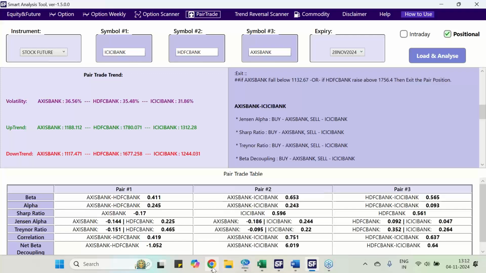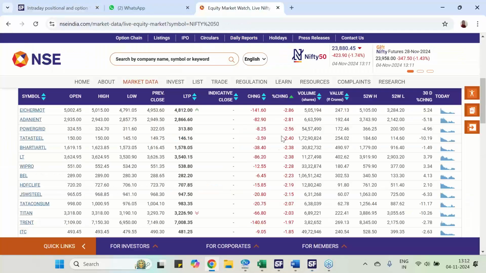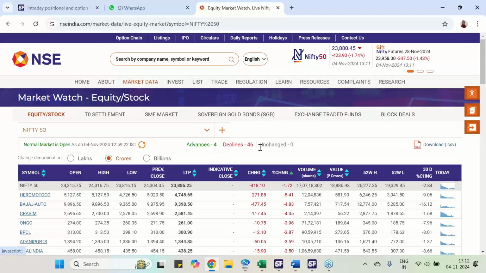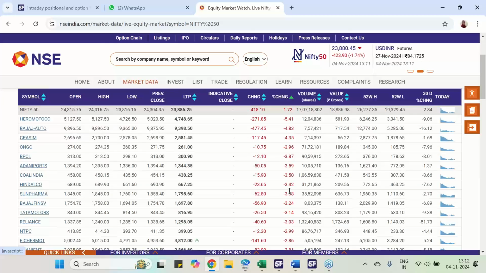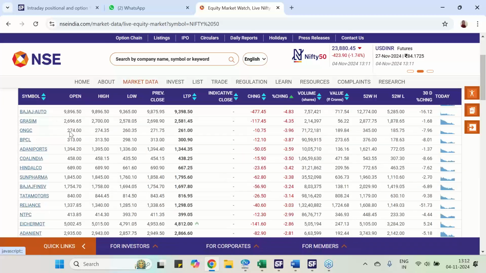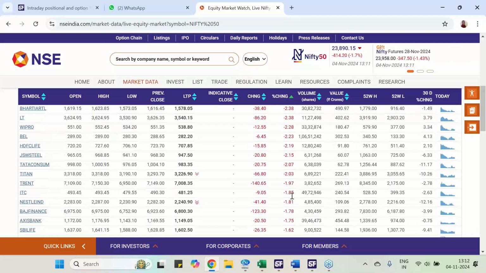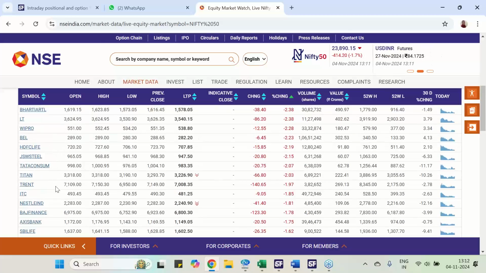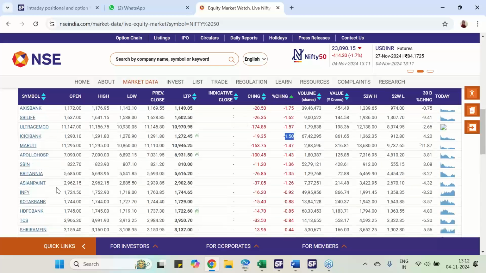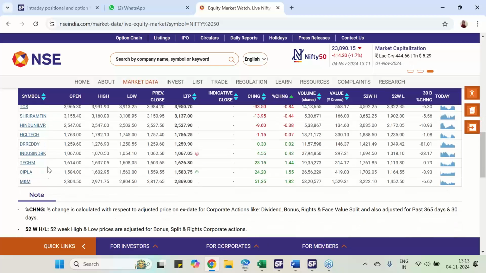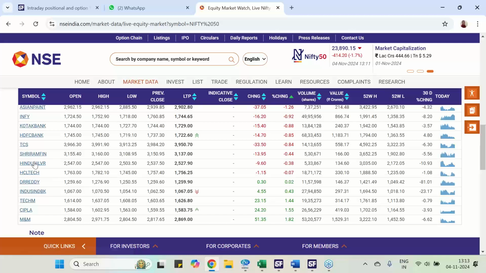First, I am going to the NSE site, and I find that the stocks are down. 46 stocks are down, 4 stocks are up. I found that some auto segment stocks are leading the fall. However, banking stocks are not left out. Axis Bank is 1.75% down, ICICI 1.5% down. In the same way, HDFC Bank will also be down by a certain percentage. HCL is down, HDFC also 0.85% down.